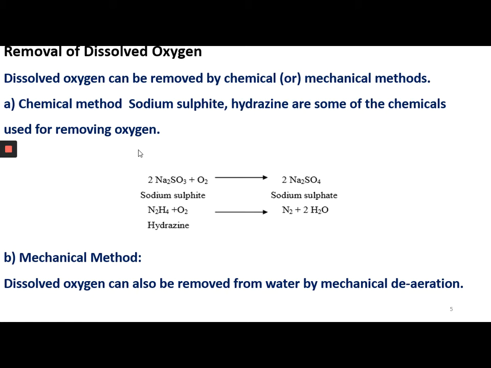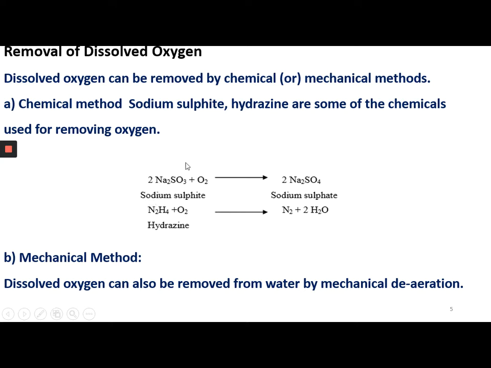The chemical method is adding suitable chemical additives internally to the boiler water, which remove the oxygen present in it. In this way, we can remove the dissolved oxygen and prevent oxygen corrosion. For that, we can use sodium sulfite and hydrazine. These are the two commonly used chemicals to remove the oxygen present in the boiler.